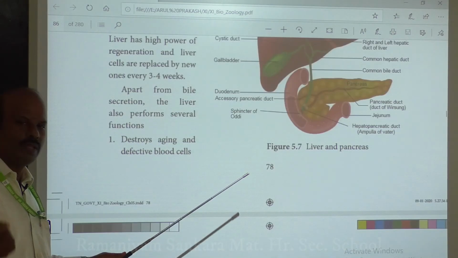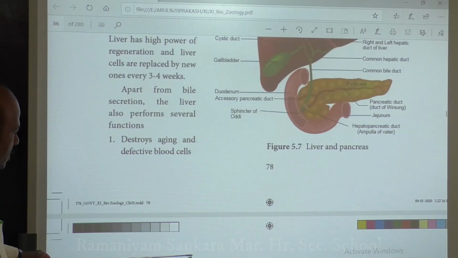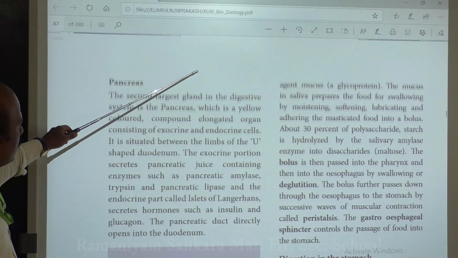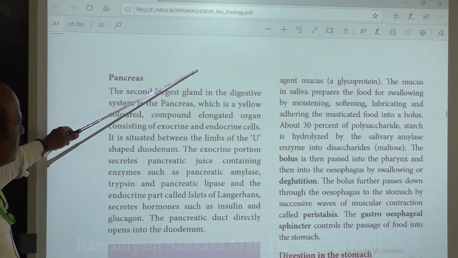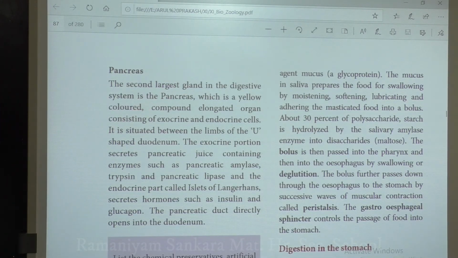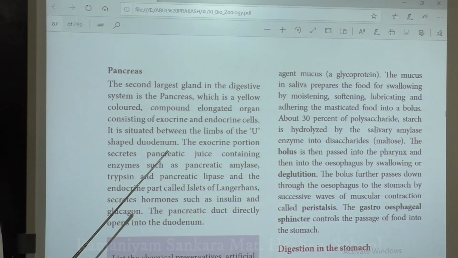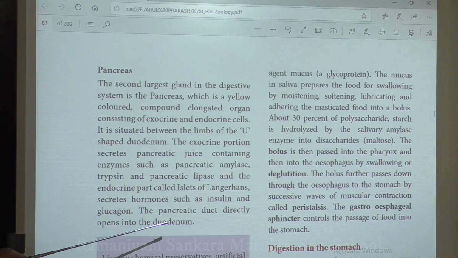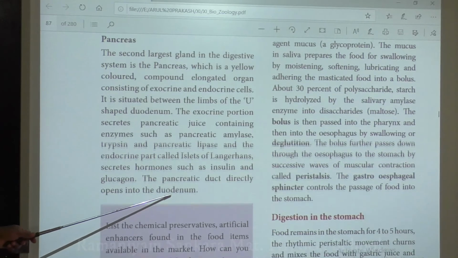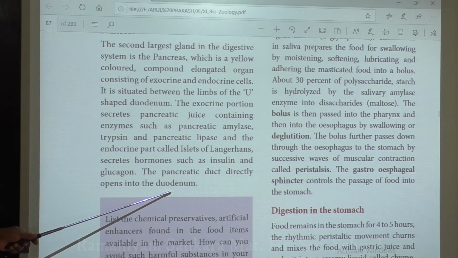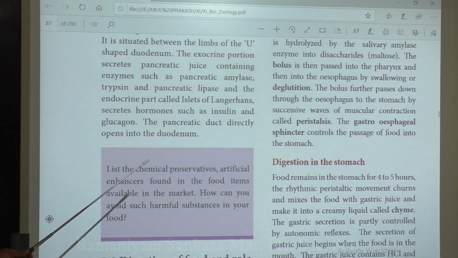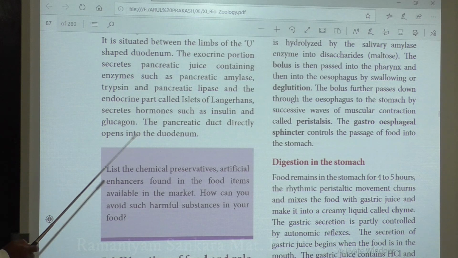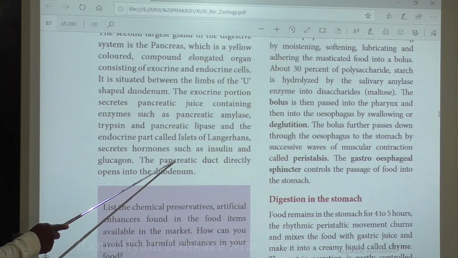We have discussed the salivary gland as well as the liver. Next we'll move on to the third important gland, that is the pancreas. The first largest gland is the liver. The second important gland is the pancreas. This pancreatic gland is the second largest gland, and it is capable of producing both exocrine as well as endocrine juices.